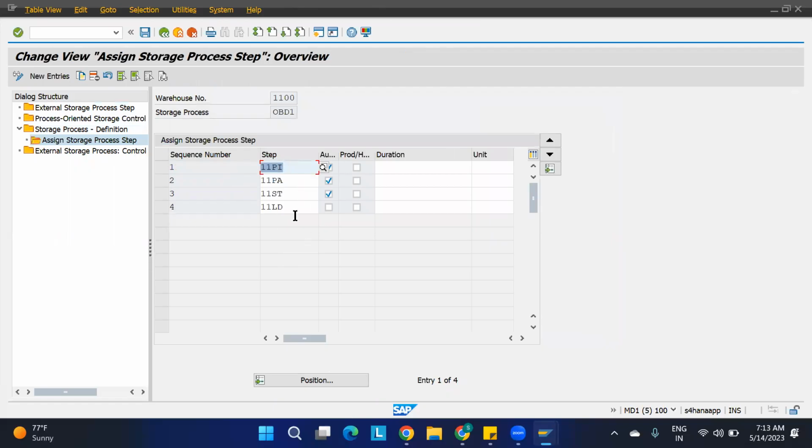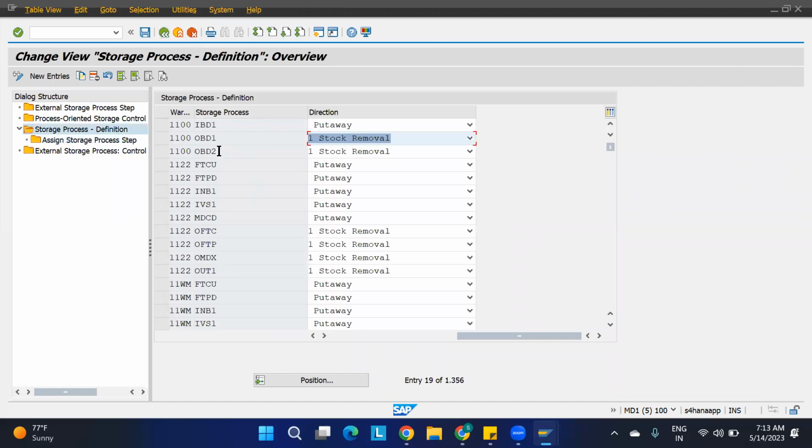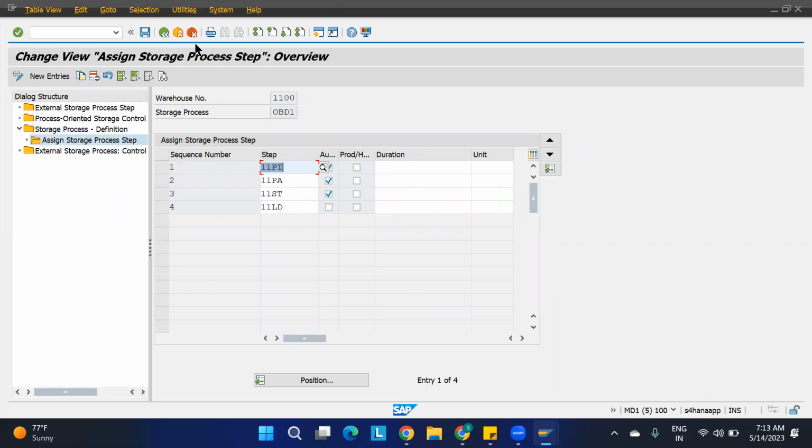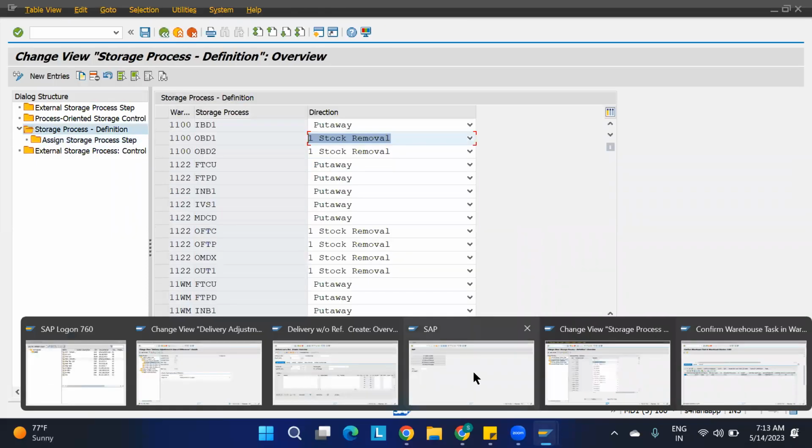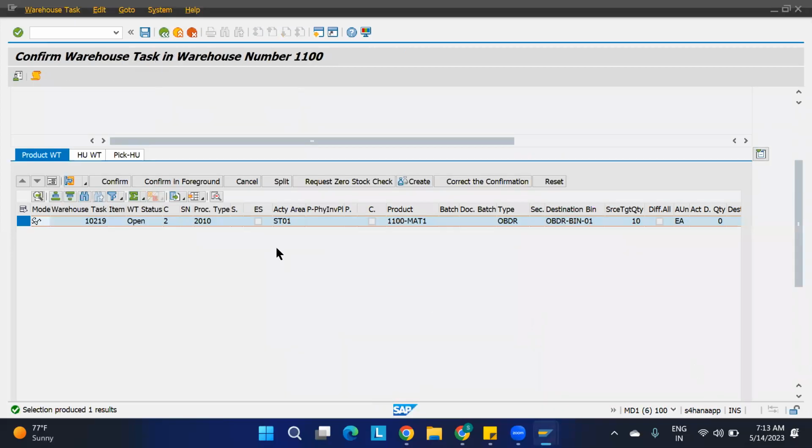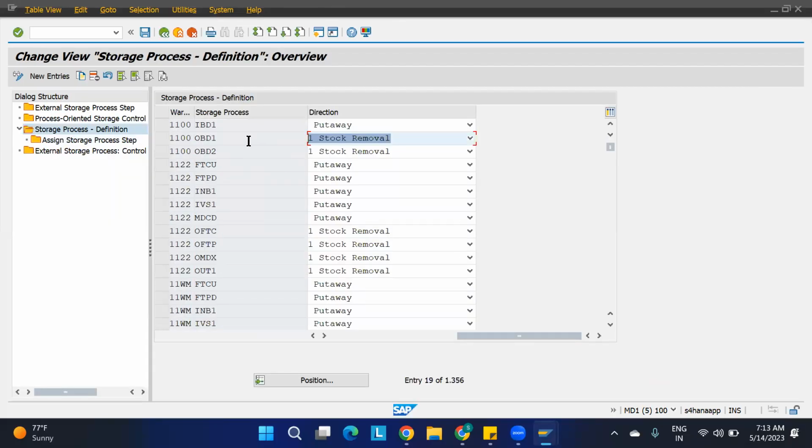See, here we are giving the steps, right? If you are just giving the steps, it's not going to work here. You have created a storage process, and you are assigning the storage process somewhere else. That is why it is taking the outbound door, because it is the loading. Why is it taking the outbound door? Because of the PUC process only, correct? PUC means we have to do the packing, correct? That is why it is taking it to the packing station. You need to pack it.